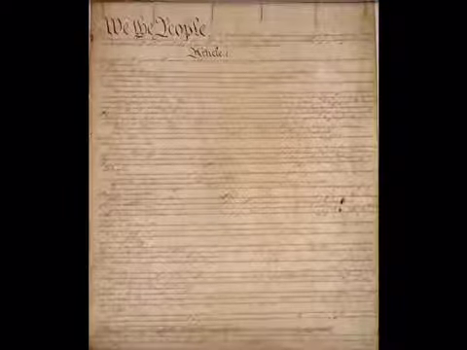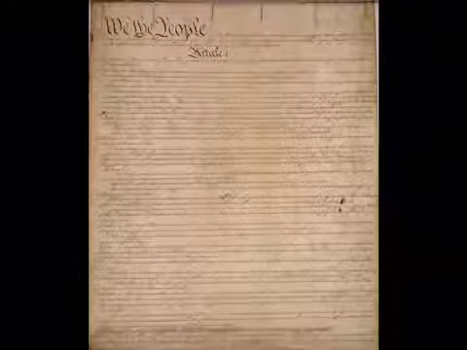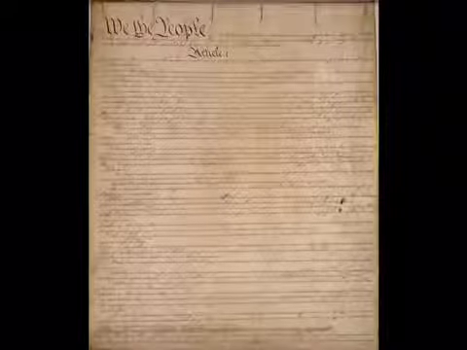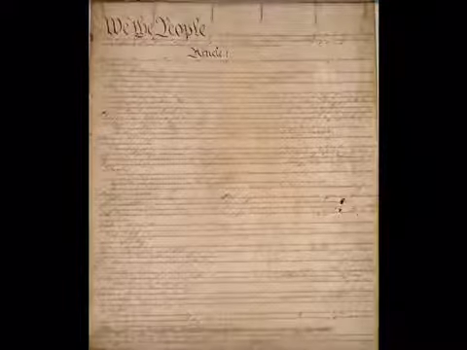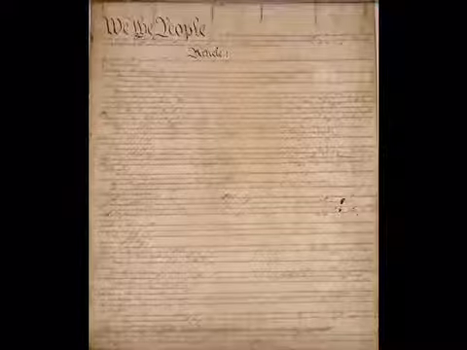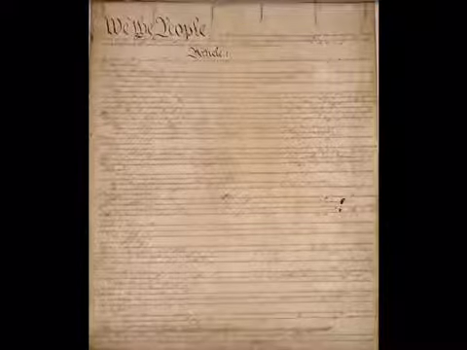Finally, Part 7. Constitution of the United States, 1787. Question 1. Define ratify. Ratify is to sign or give formal consent to a treaty, contract, or agreement, making it officially valid.